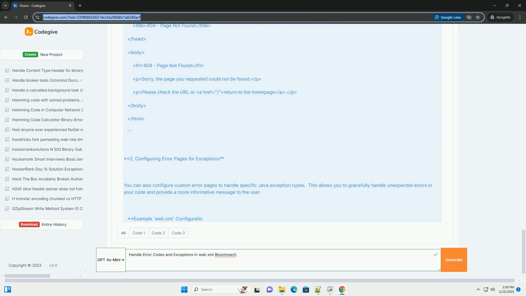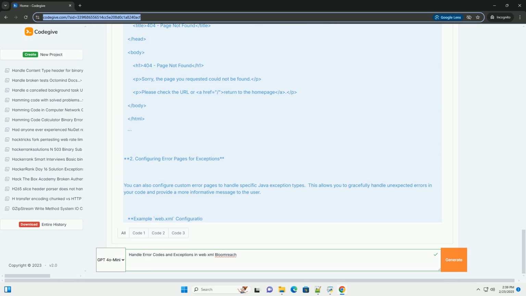Bloomreach specific error handling considerations. HST model updates. When encountering errors related to HST model updates or configuration issues, carefully examine the Bloomreach Experience Manager logs for detailed information. The HST model and configuration are vital, and problems here can manifest in various ways. Restarting the CMS can sometimes resolve these kinds of issues.